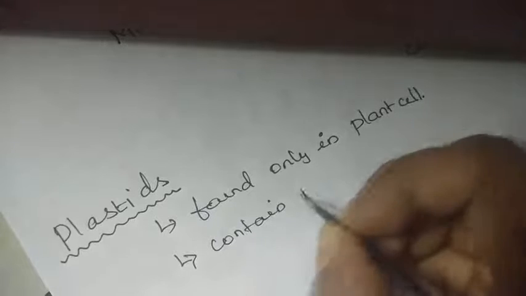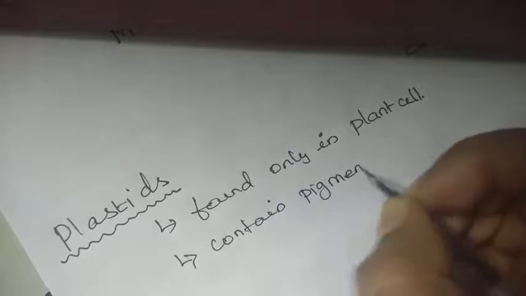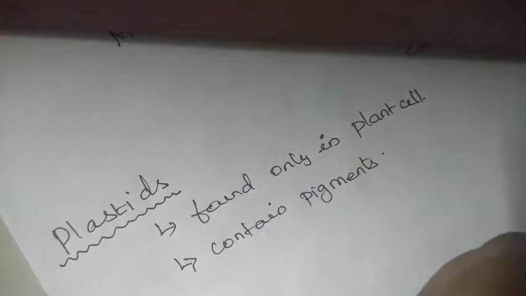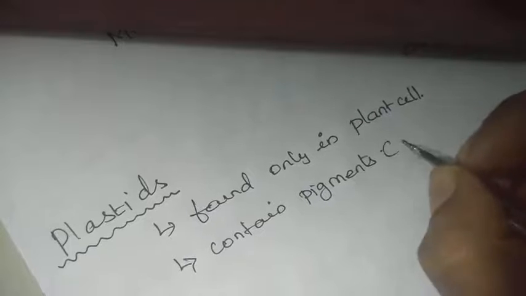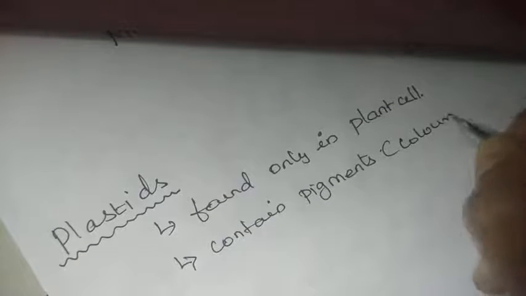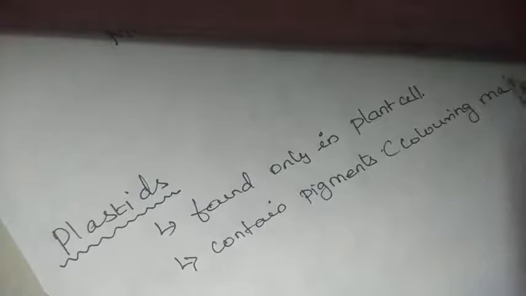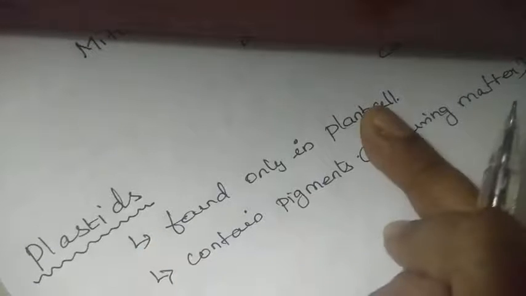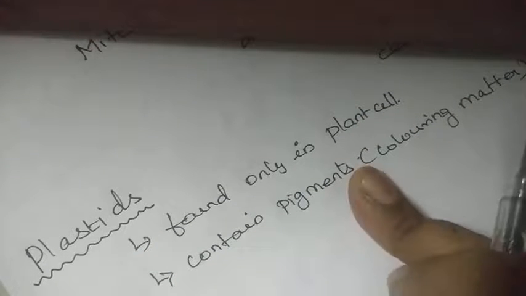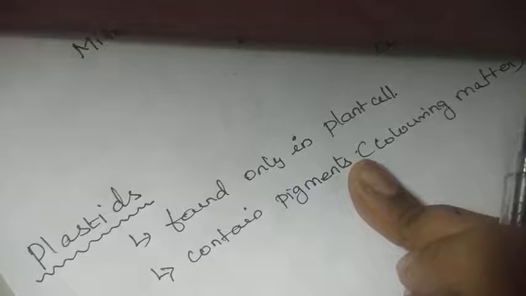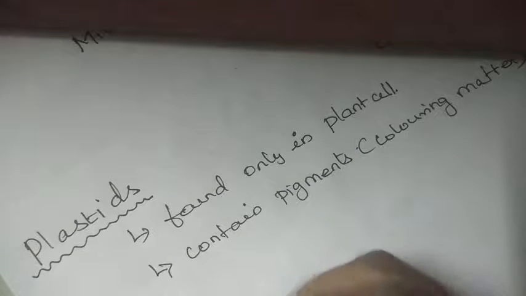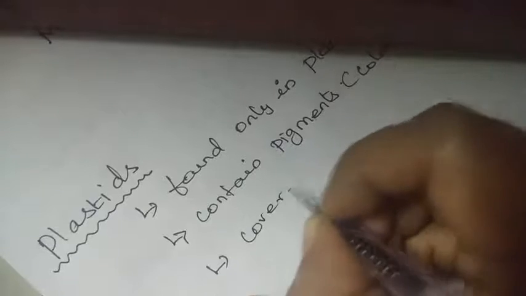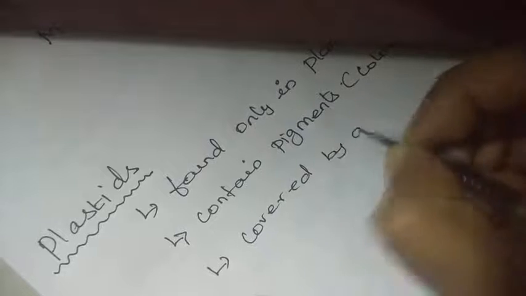They contain pigments, coloring material, nothing but coloring matter. This is found only in plant cells, and contains pigment or a food material. They are covered by a double membrane.